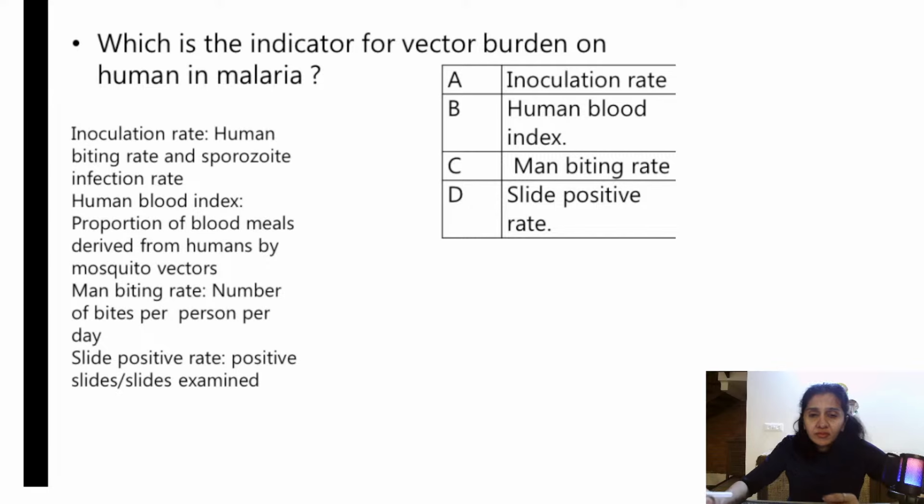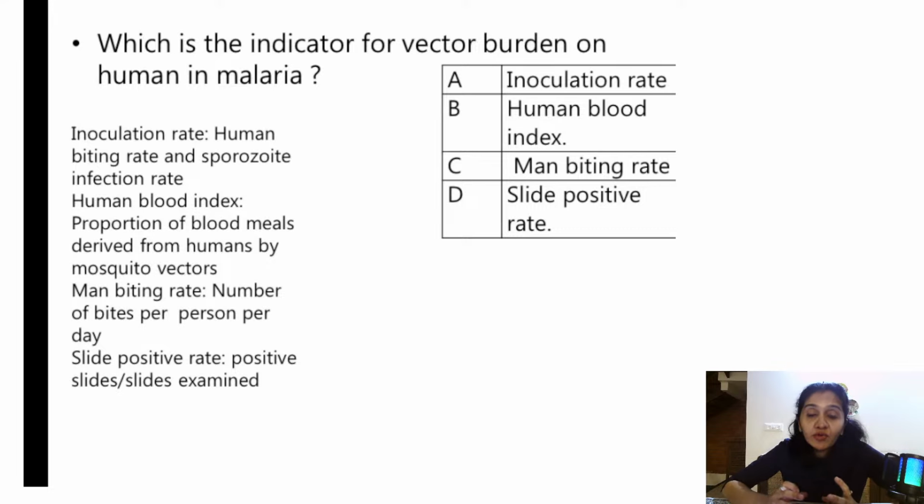All right. Moving on to malaria. 2-3 questions from malaria have been asked. Which is the indicator of vector burden on humans in malaria? So it's a very simple question actually. So vector burden. So I am sitting here for 2 hours. So how many mosquitoes have bitten me in the last 2 hours will give the vector burden.